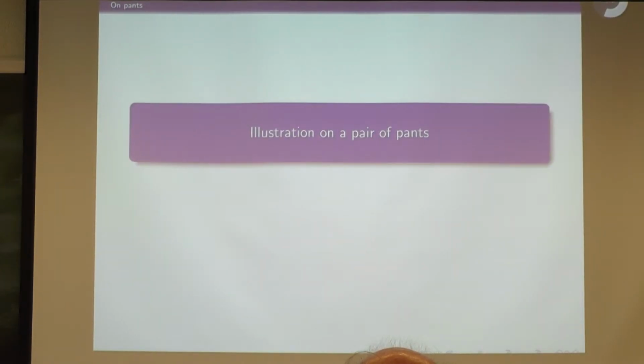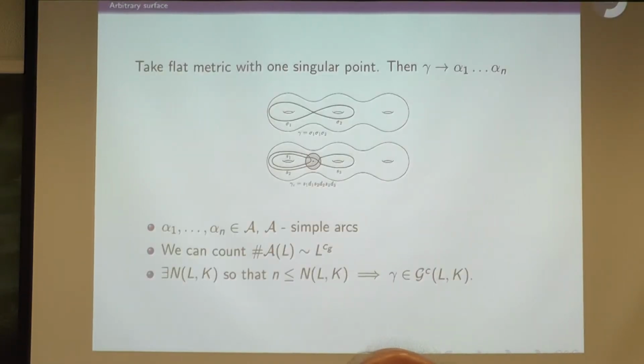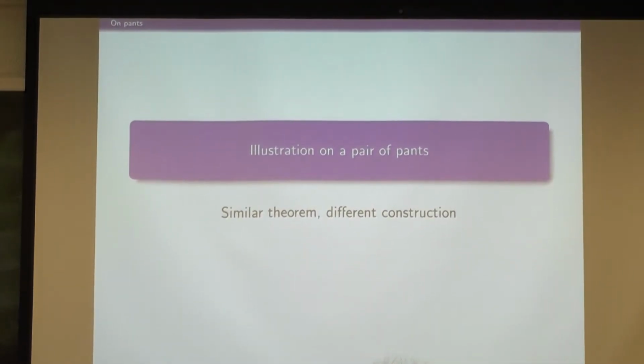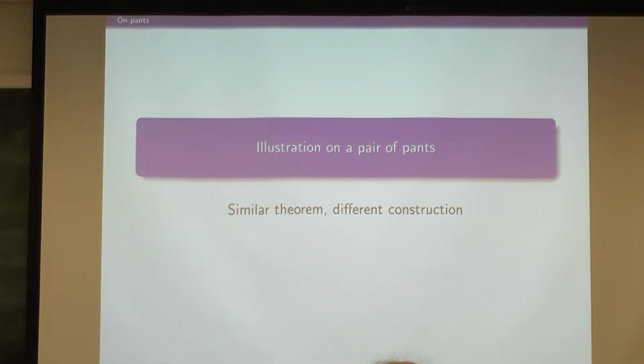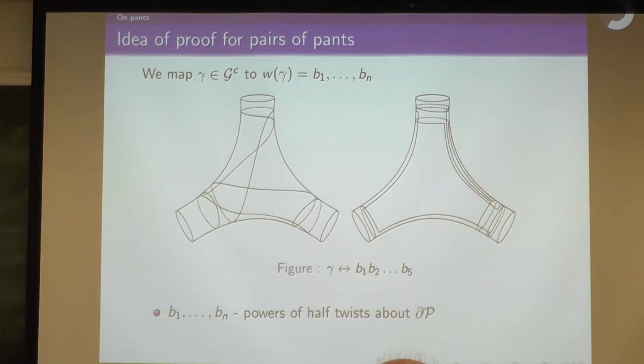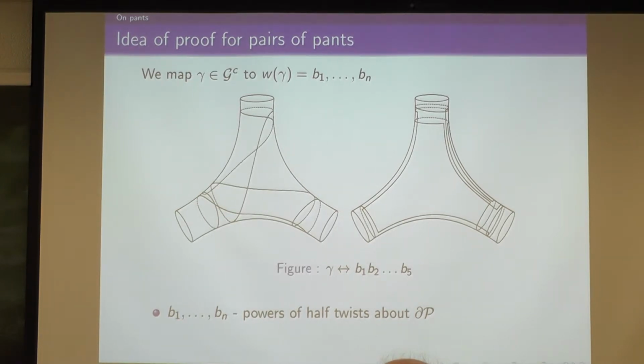Okay, so illustration on a pair of pants. Pairs of pants are nicer because, whereas here we had countably many simple closed curves, like these saddle connections, on a pair of pants there are just 3 of them. So somehow things are going to be simpler. There's actually a different theorem with slightly better bounds you can get on a pair of pants, which I'm not going to state, but the construction is a little bit different. Instead of taking a flat metric, this is for a hyperbolic pair of pants.